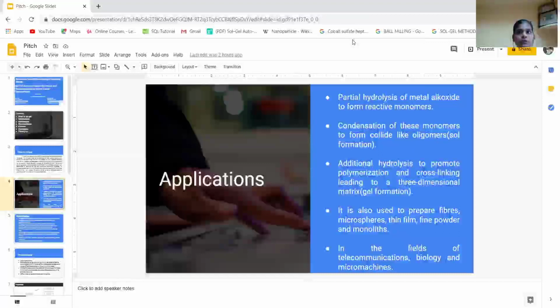The applications of sol-gel are as follows. First one is partial hydrolysis of metal alkoxide to form reactive monomers. Second one is condensation of these monomers to form colloid-like oligomers, the sol formation. Third one is additional hydrolysis to promote polymerization and cross-linking, leading to three-dimensional matrix gel formation. Fourth one is it is also used to prepare fiber, microsphere, thin film, fine powder and monoliths. Last one is in the fields of telecommunication, biology and micro machines.